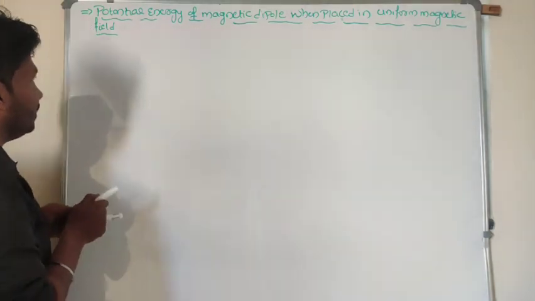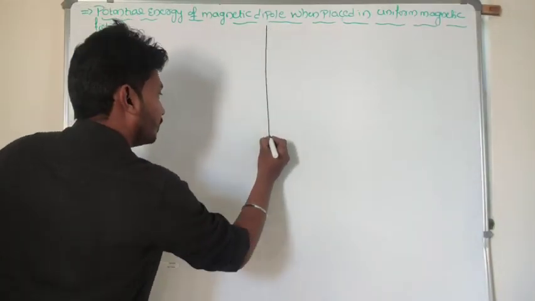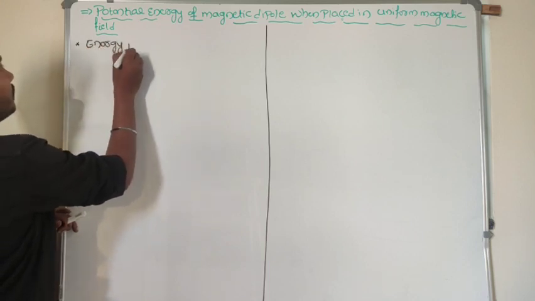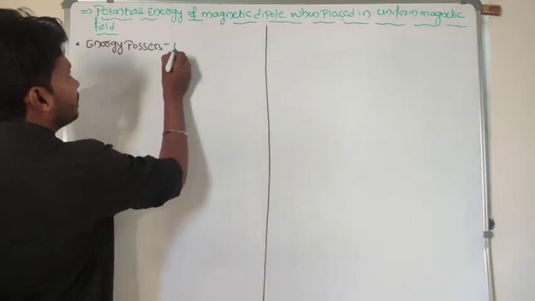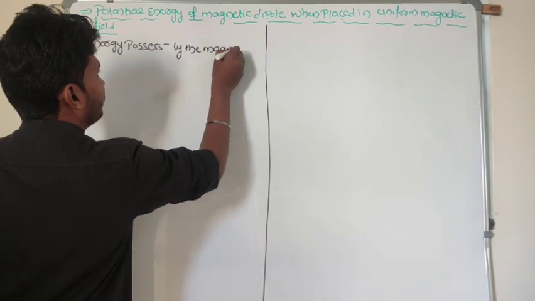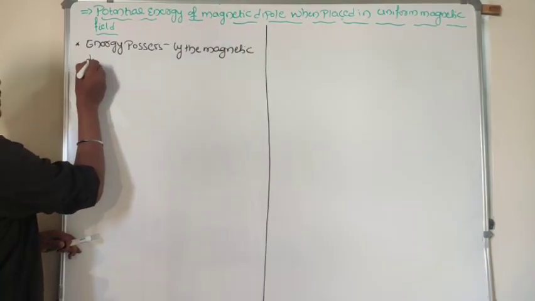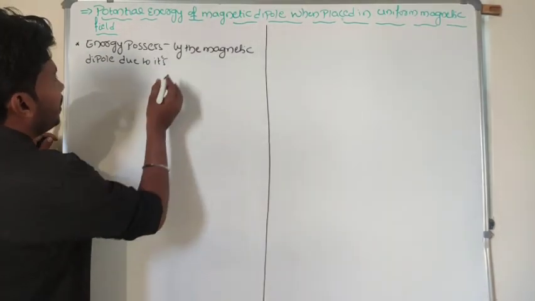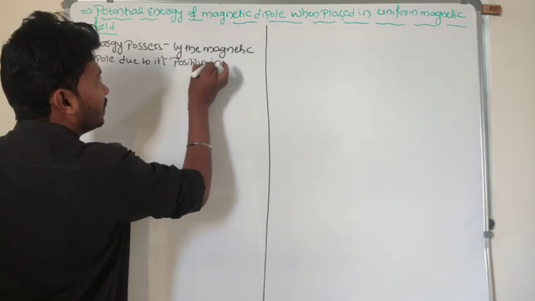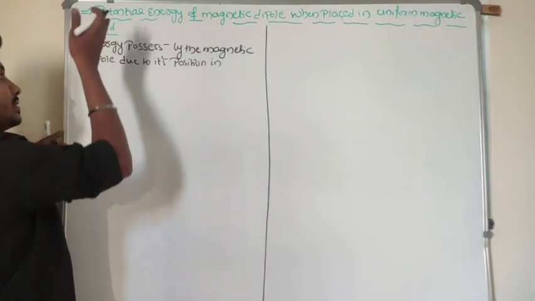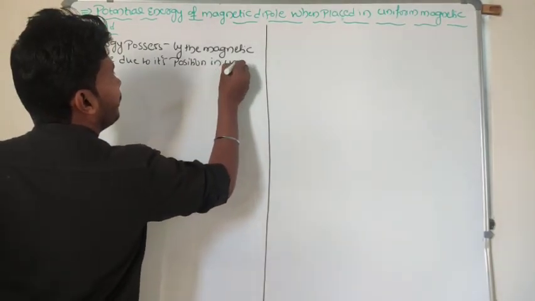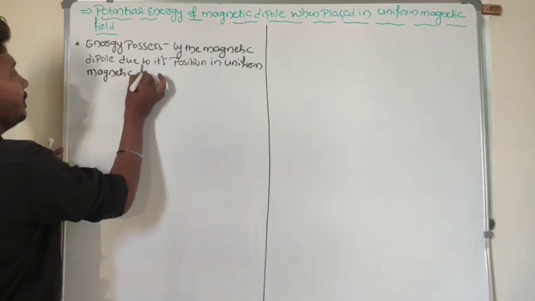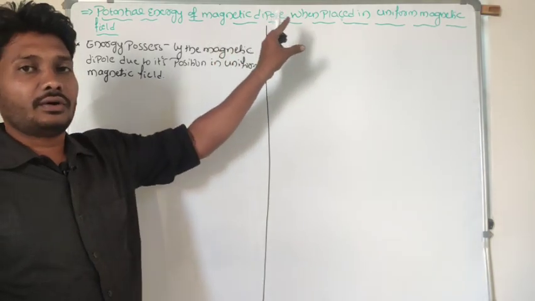It depends upon the position of the magnetic dipole; it has a certain kind of energy due to its position in the uniform magnetic field. So this is about the potential energy of the magnetic dipole.